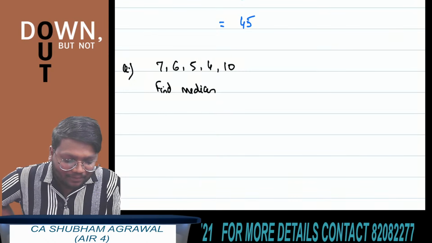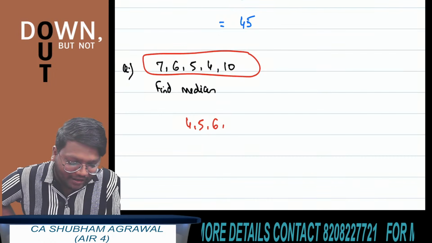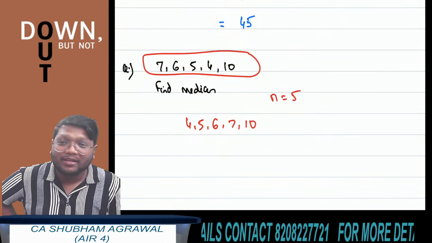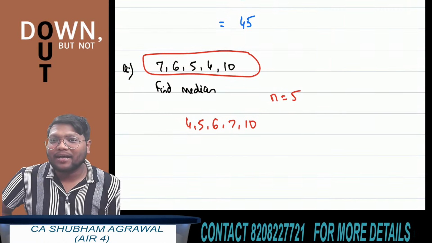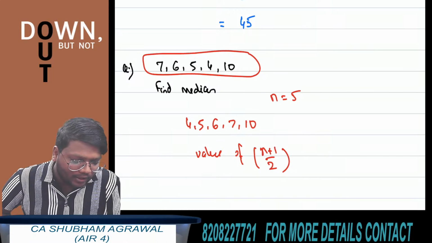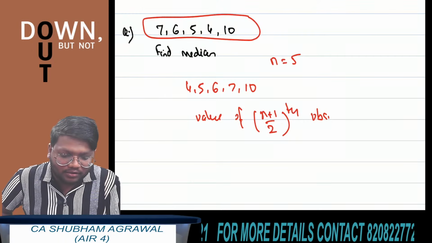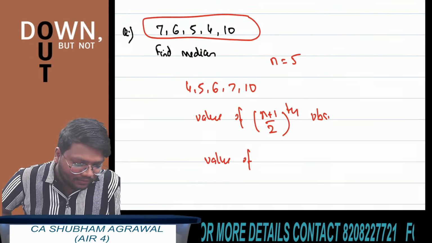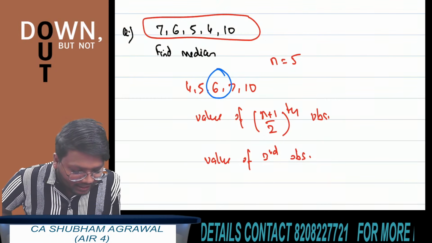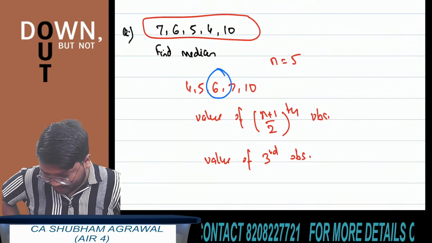Again, the first step is to arrange the data in ascending order: 4, 5, 6, 7, 10. Now the number of observations is odd; here n is equal to 5. So median is the value of the n plus 1 upon 2th observation. Here n plus 1 upon 2 is 5 plus 1, which is 6, upon 2, which is 3. So the value of the third observation. The answer is 6. Those who have got the answer as 6, their answer is correct. Very good.